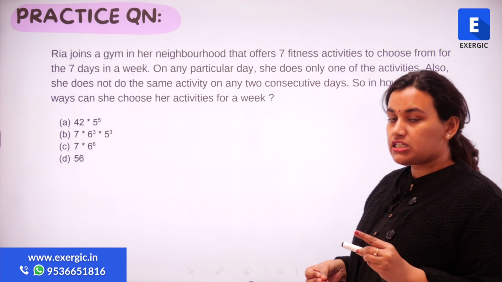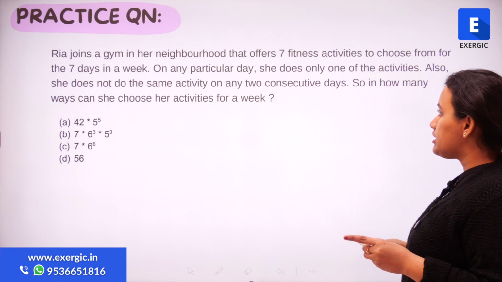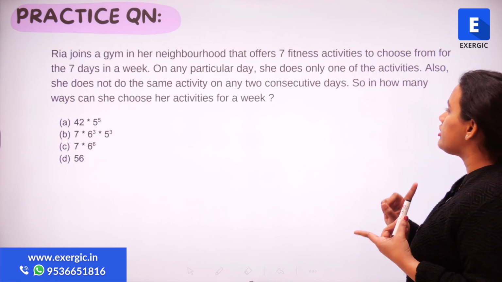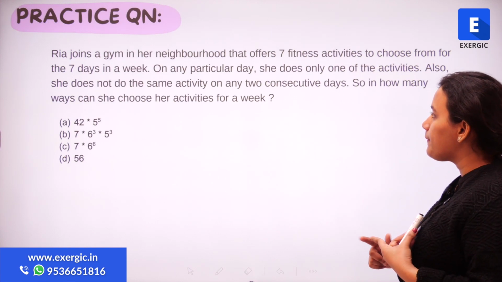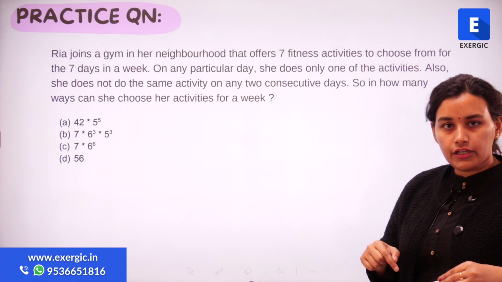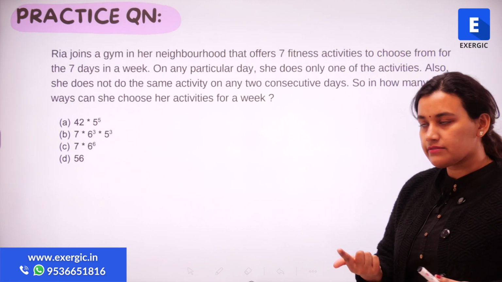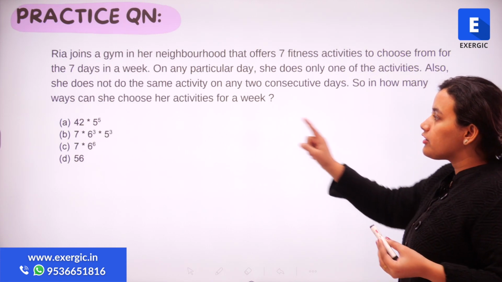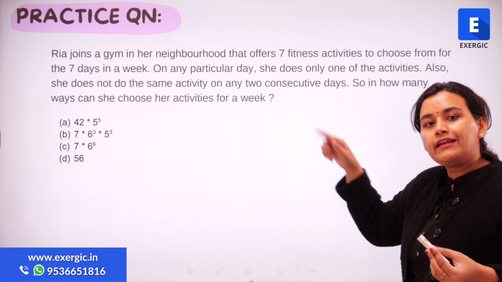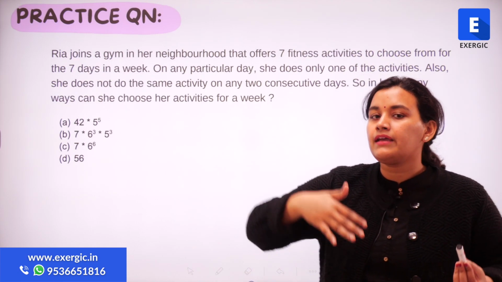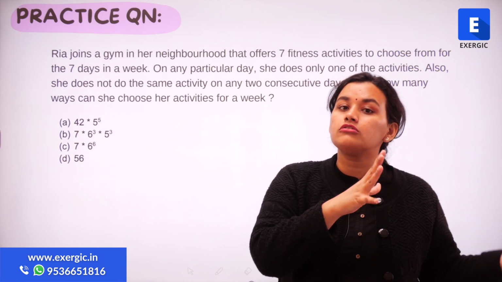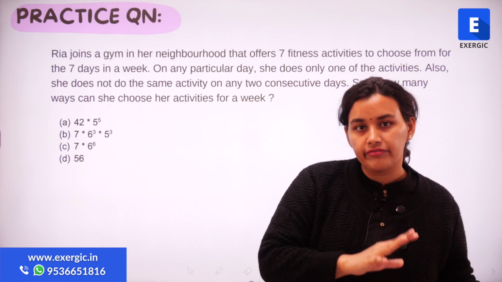A lot of conditions have been given. Firstly, there are 7 fitness activities to choose from for the 7 days of a week. Secondly, on any particular day, you can do only one activity. Thirdly, you cannot do the same activity on any 2 consecutive days. So if on day 1 you have done something, on the next day you cannot do what you had done the previous day.